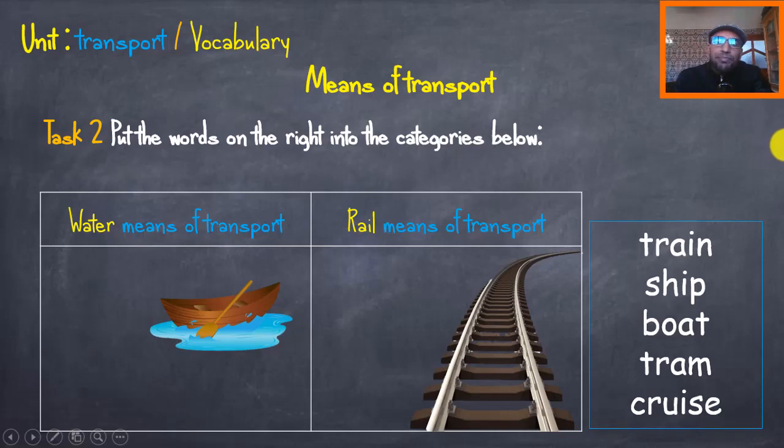Okay, ready? Let's start it with the train. Water or rail? It's rail means of transport. Very good. Let's move to the ship. Very good. It's water means of transport. How about the boats? Oh, it's the same. This is a picture of the boats. It's water means of transport or marine means of transport.